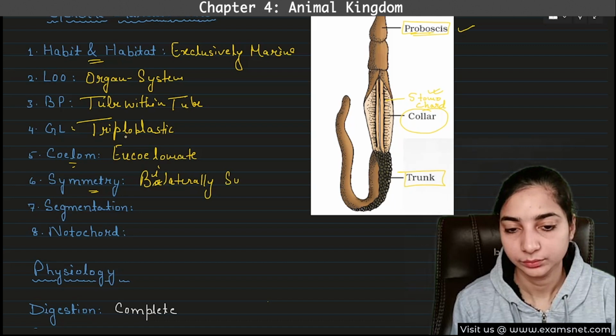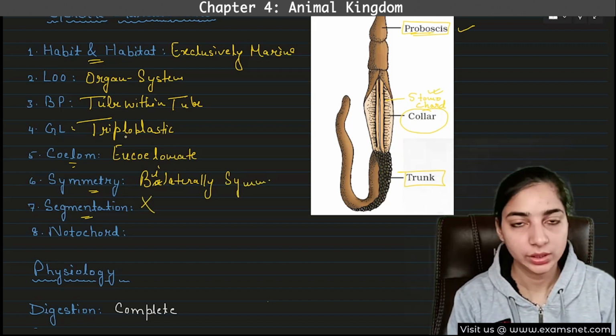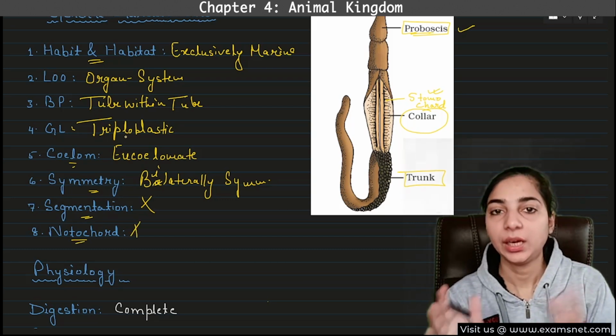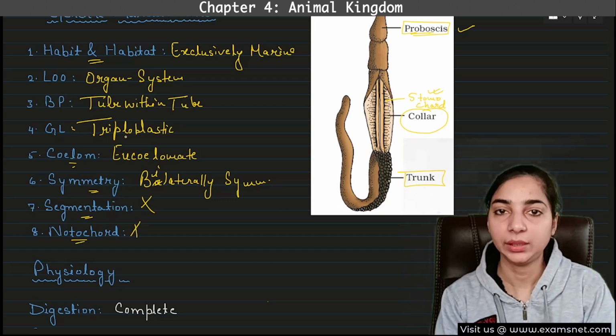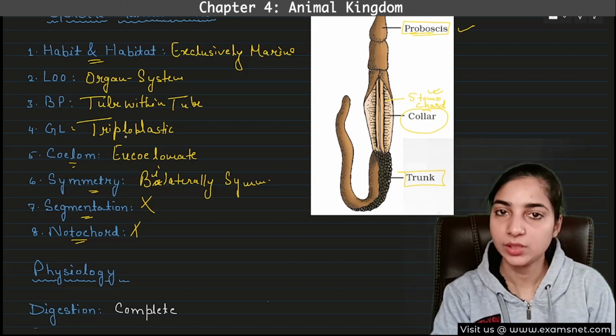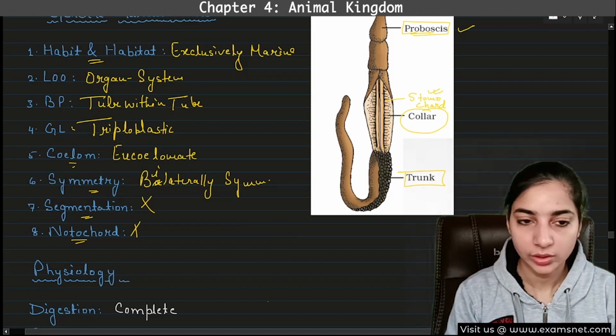Then segmentation is absent. Notochord is definitely absent. Earlier we thought that they had a notochord, but now we realize that it was a stomochord, which is different from the notochord. So this was all about the general characteristics.